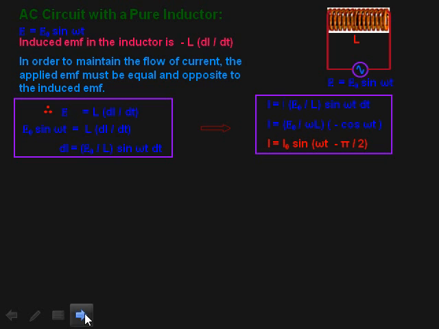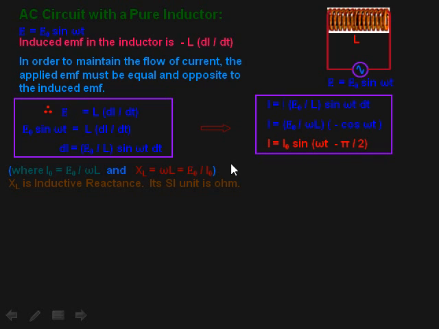So I is equals to I naught sin omega t minus pi by 2, means here this EMF and current, they are not in same phase. The current is lagging by pi by 2 to EMF, or you may say EMF is leading by pi by 2 with current.